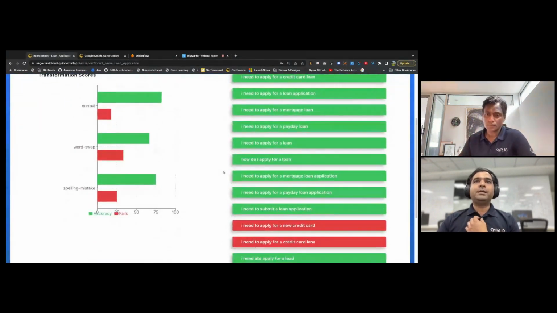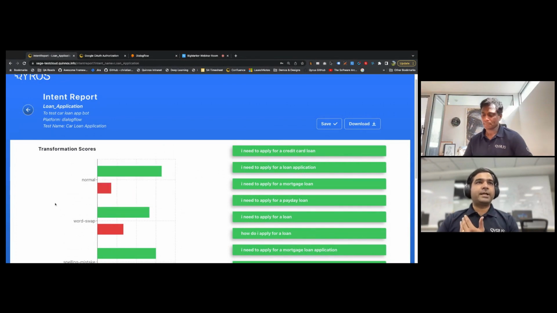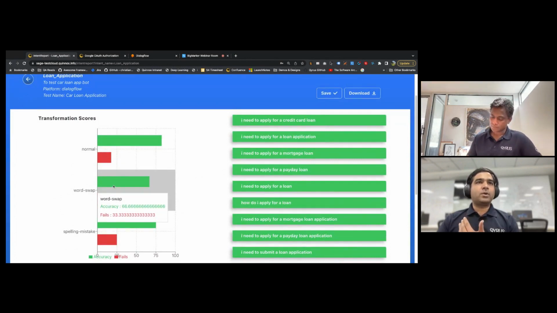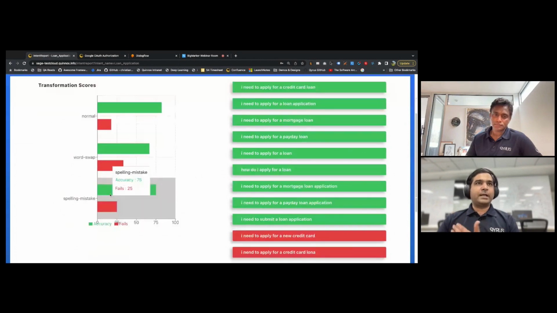So here you can see the results that came back, right? For normal, there was an 82% accuracy, right? So 82% of the time, the intent was detected correctly. When we did word swap, it was 66% accuracy. And whenever there was spelling mistake induced, that had sort of 75% accuracy as part of this.